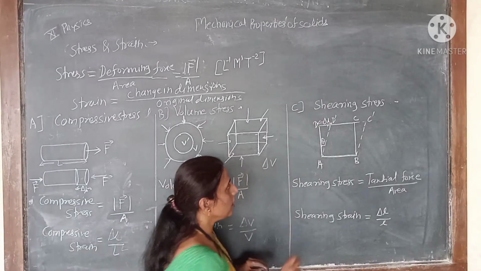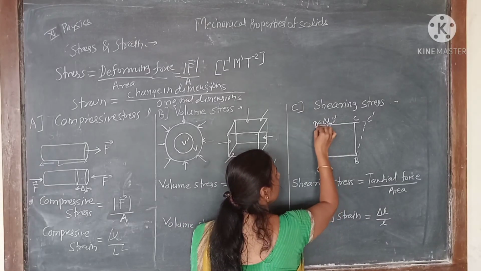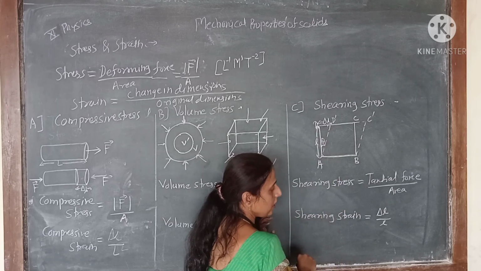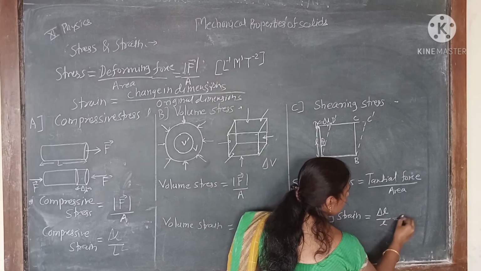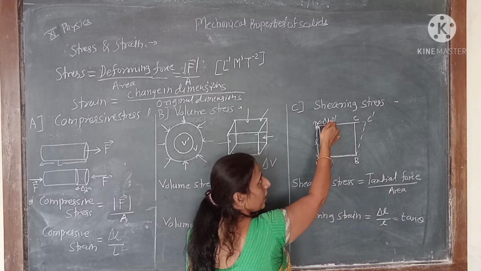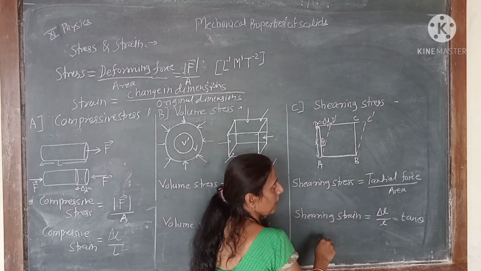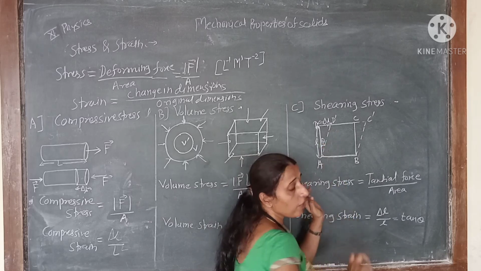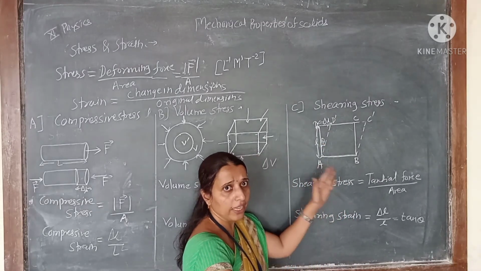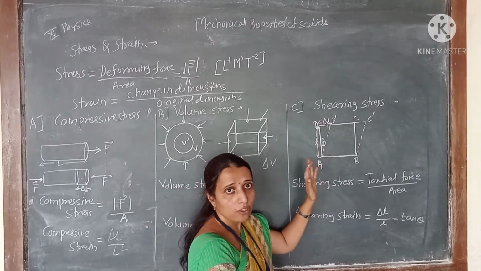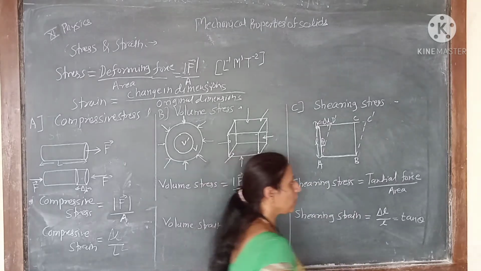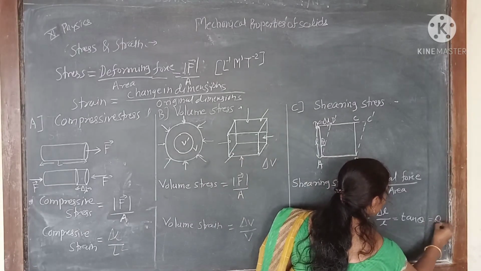Okay, now see, this is the angle theta, and here we consider this is the length L and that length is displaced. Here also we can write it as tan theta, which gives delta L upon L. But this change is very small, means there is a slight change in the length of that part. So tan theta is nearly equal to theta, so we also write it here as theta.